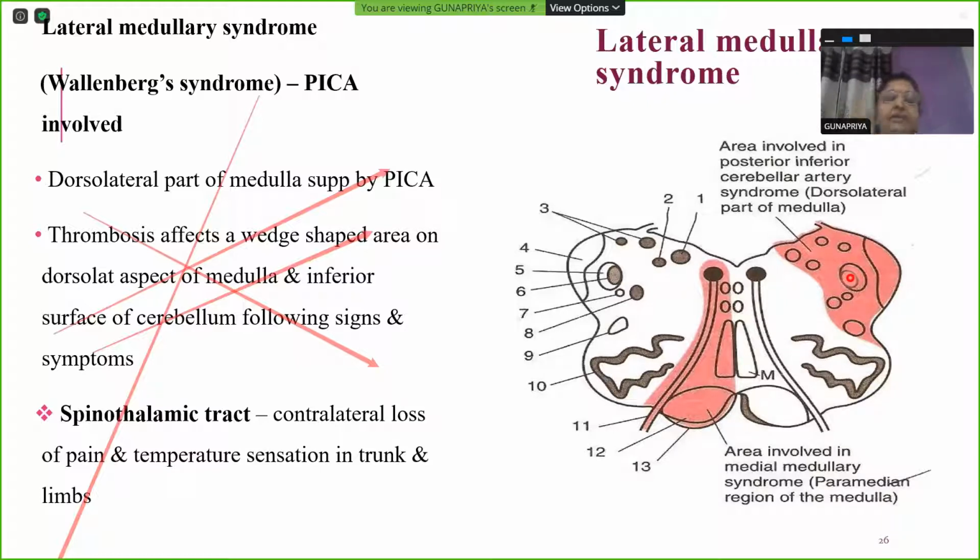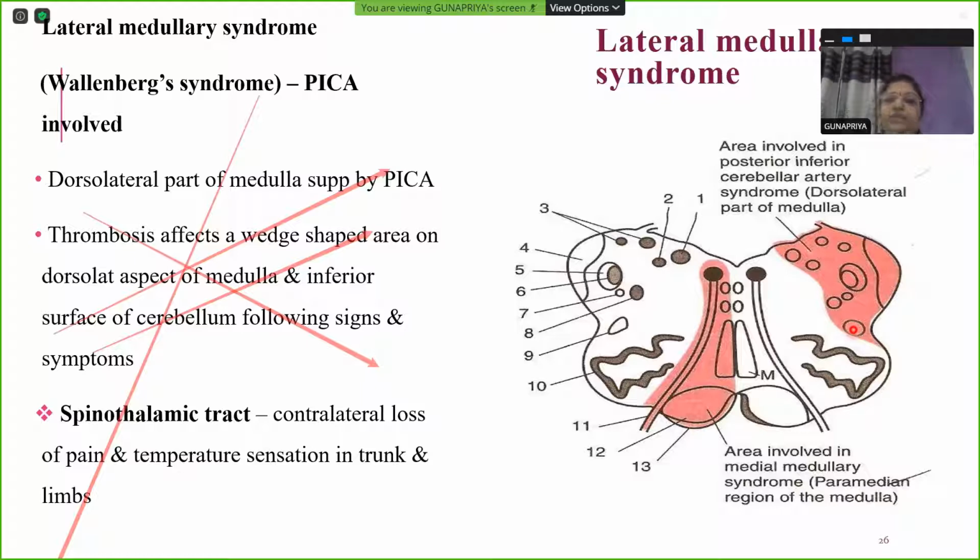A blood clot can form or the vessel can even rupture. So the dorsolateral part of the medulla oblongata will be affected. The thrombosis affects a roughly triangular wedge-shaped area on the dorsal aspect of medulla, and the inferior cerebellar peduncle is also involved, resulting in the following signs and symptoms in the patient.